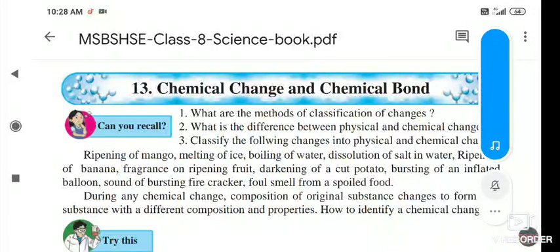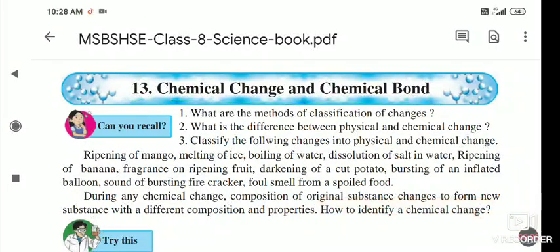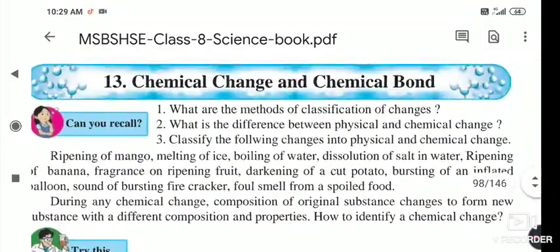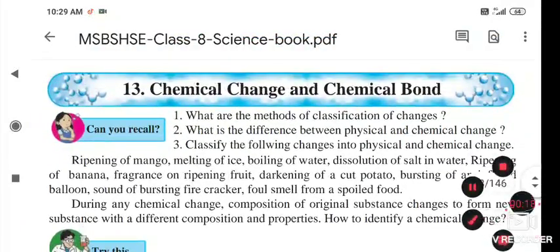Today we are starting the new lesson number 13, chemical change and chemical bond. Under this lesson, we are going to see how the chemical changes take place in a substance and how chemical bonds form and break.